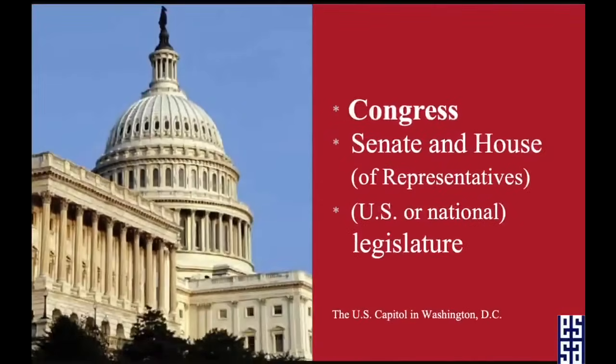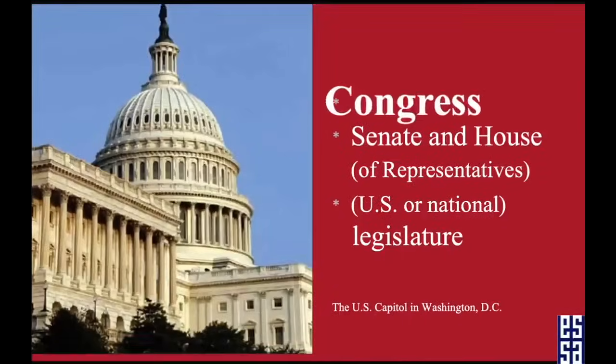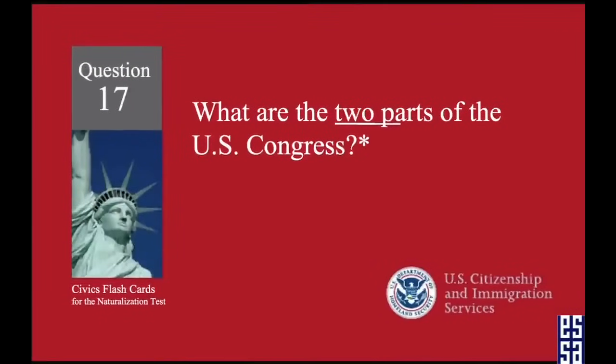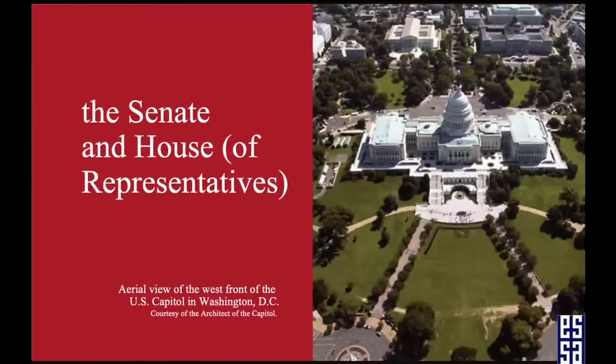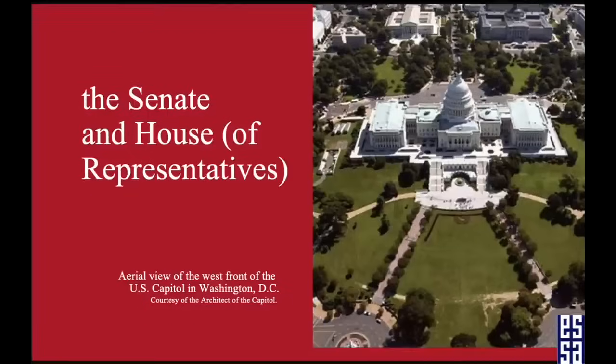Congress. What are the two parts of the U.S. Congress? The Senate and House of Representatives. You can also just say the Senate and House.